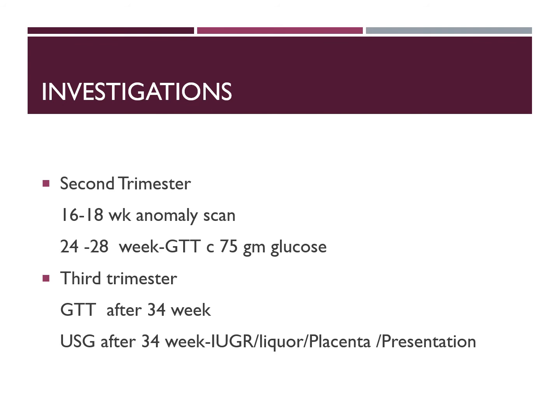It is also better to repeat the hemoglobin in the second trimester. In the third trimester, if diabetes is not detected so far, we can repeat the GTT after 4 weeks, at around 36 weeks. And the USG may also be done if indicated after 34 weeks to rule out IUGR, to locate the placenta, or to confirm the presentation. USG in the third trimester is not a must.